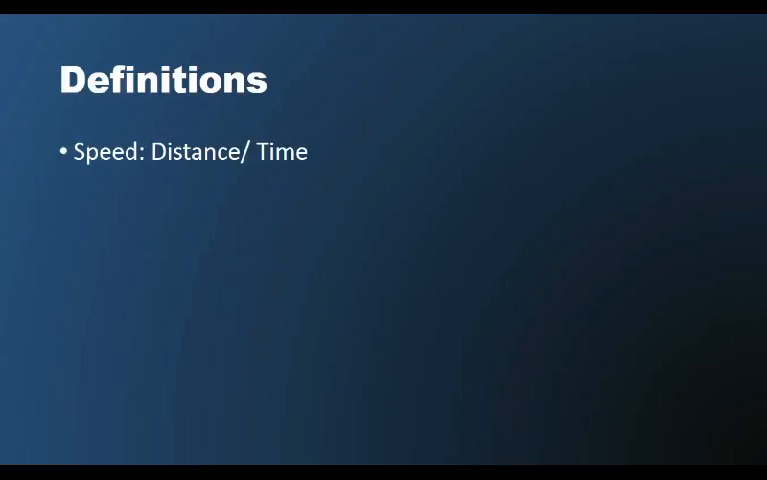Distance is usually expressed in kilometer or meter. Time is expressed in hours, minutes or seconds depending upon the scenario given. So the speed would be expressed in kilometer per hour or meters per second. Now let us see for a given kilometer per hour how to convert it to meters per second.